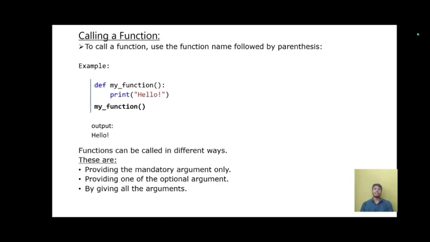Functions can be called in different ways. There are providing the mandatory argument only, providing one of the optional arguments, and giving all the arguments in a function. This is how we call a function.